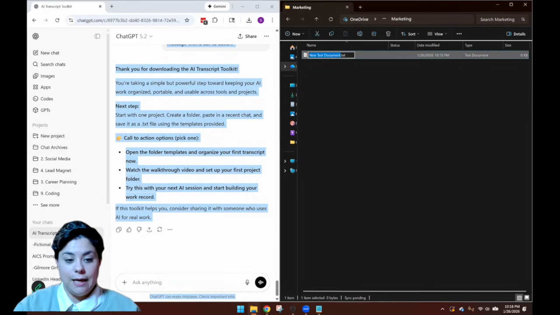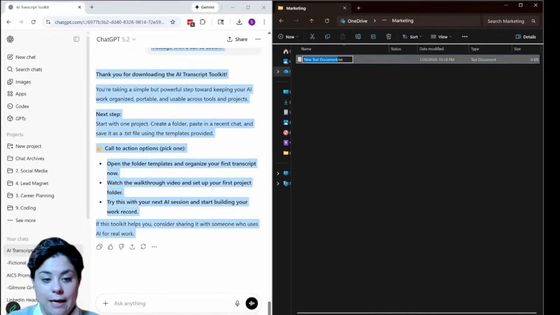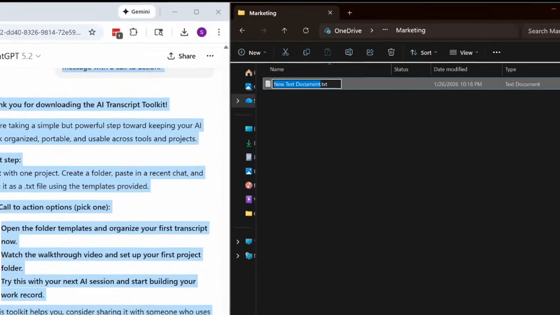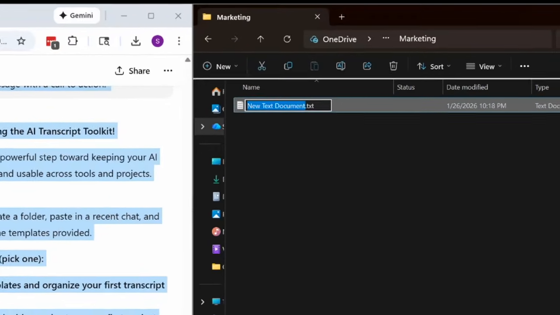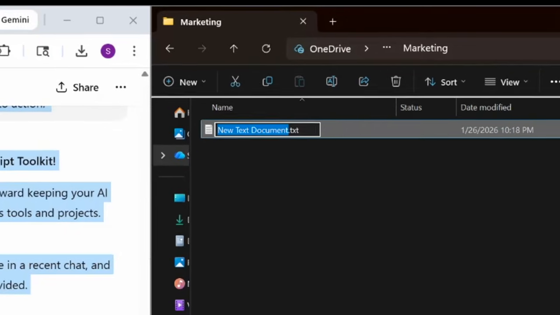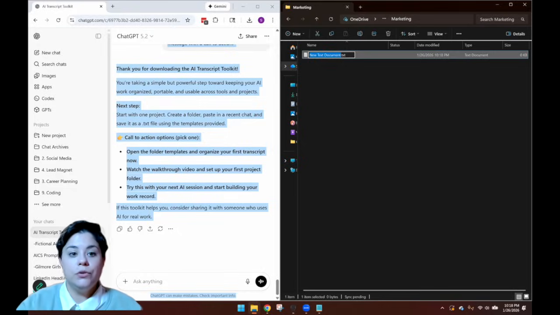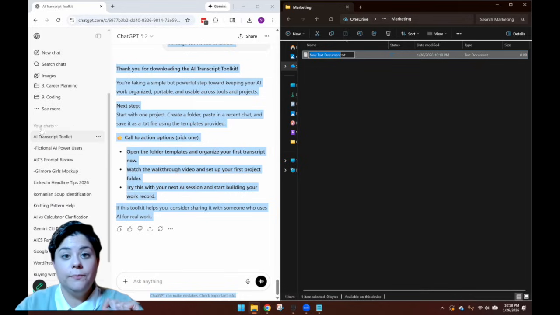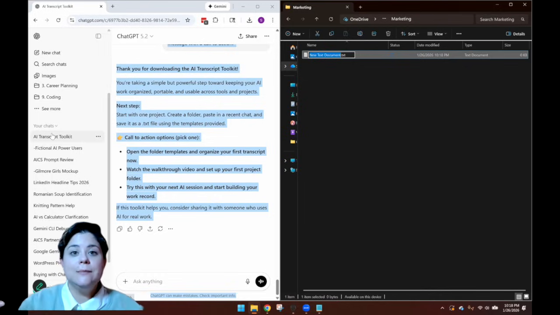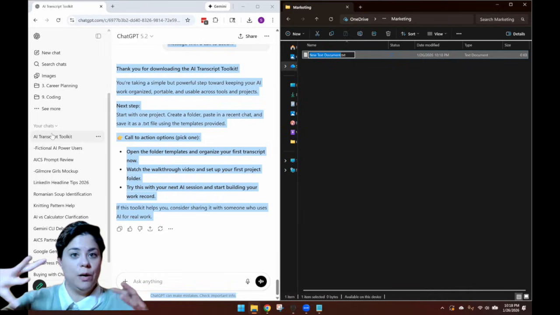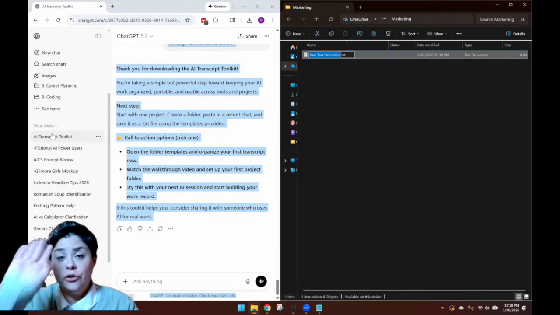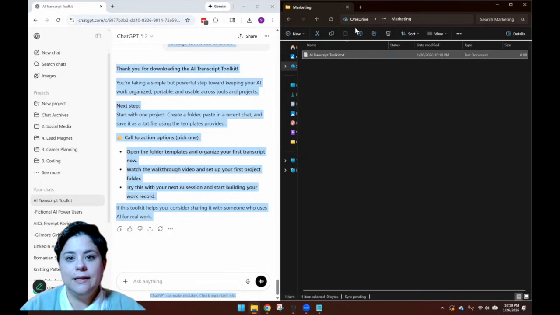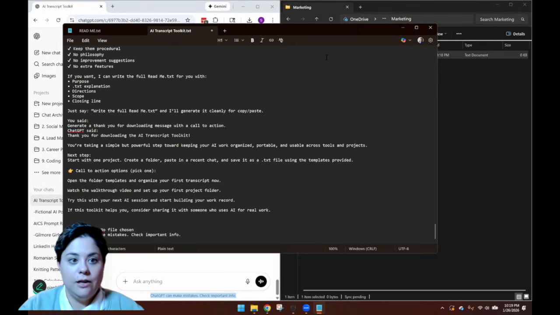Jumping in to explain that a lot of LLMs struggle to read files like .docx files and PDFs. So the safest thing to do is save your chat transcripts as .txt files to ensure that all LLMs can read your transcripts. And I'm going to label the text document the exact same name that I have here in my chat history. This makes it nice and neat. I know exactly what is corresponding to what. If you change it on your side, you should change it on the ChatGPT side as well. I found that it's just easier to retype it myself. And then once you've typed it, you go in and paste.